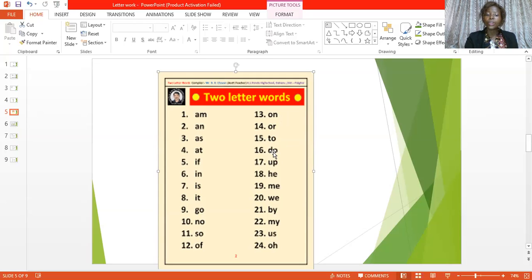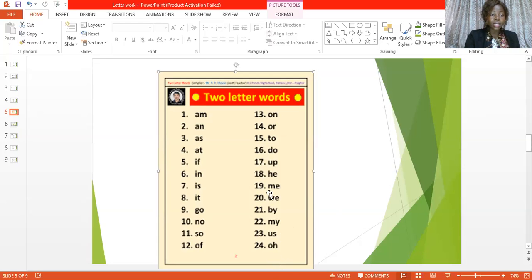T-O, to. D-O, do. U-P, up. H-E, he. M-E, me. W-E, we. B-Y, by. M-Y, my. U-S, us. O-H, oh. It is used to show surprise. Oh, you mean mommy and daddy is around? Oh, it is used to show surprise. Okay?